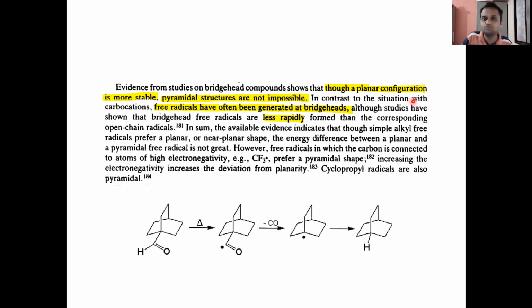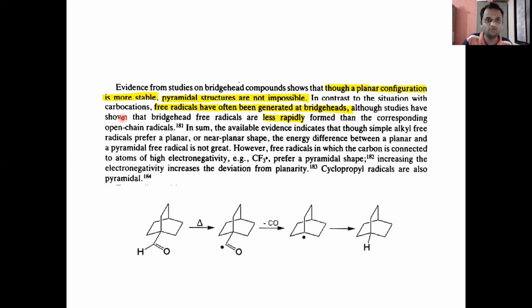In contrast to the situation with carbocations, free radicals have often been generated at bridgeheads. So we have studied in TYBSc or in MSc first year that carbocations cannot be generated at bridgeheads, but free radicals have often been generated at bridgeheads.